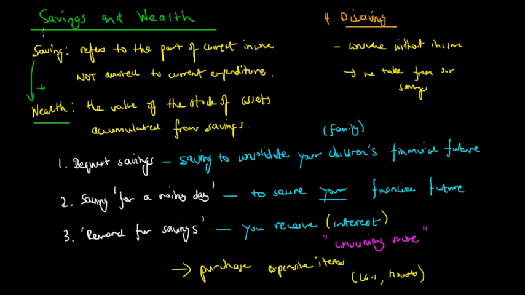Okay, so that's the lecture on savings and wealth and how savings and wealth are interconnected. So savings, again, refers to the part of current income not devoted to current expenditure, and wealth relates to the value of the stock of assets accumulated from this savings.